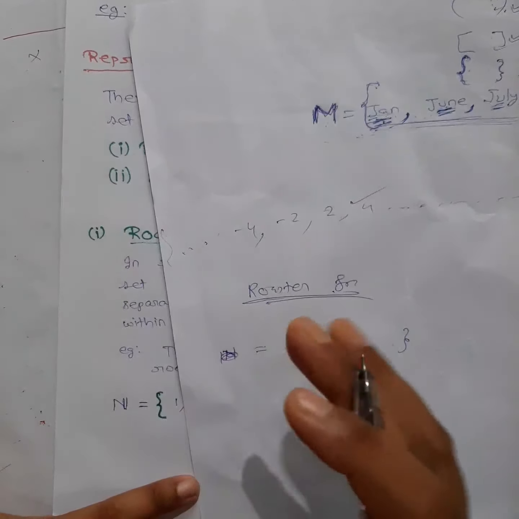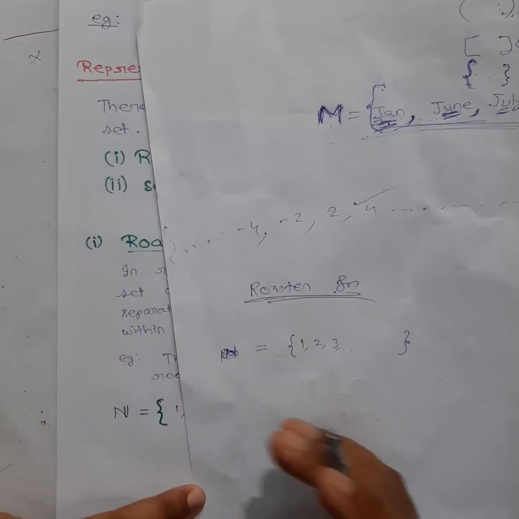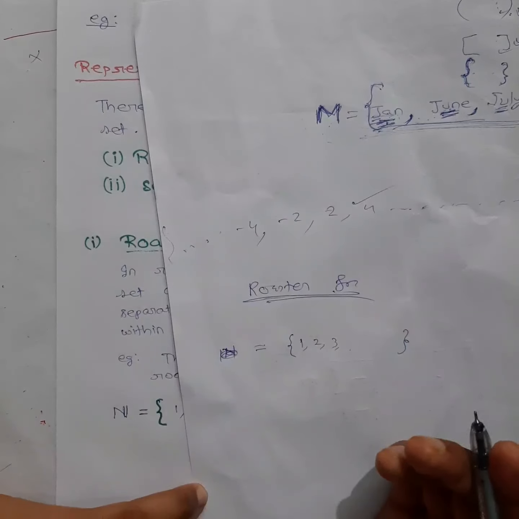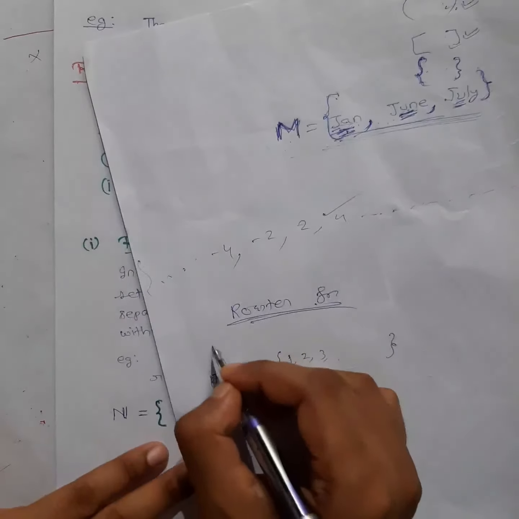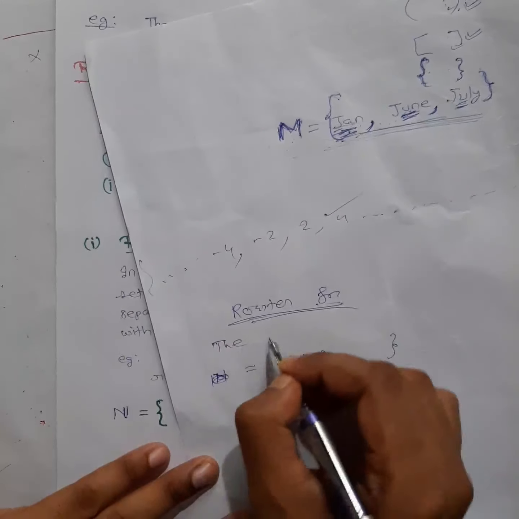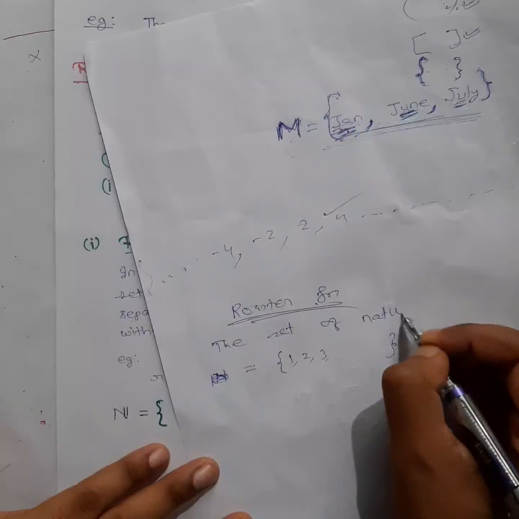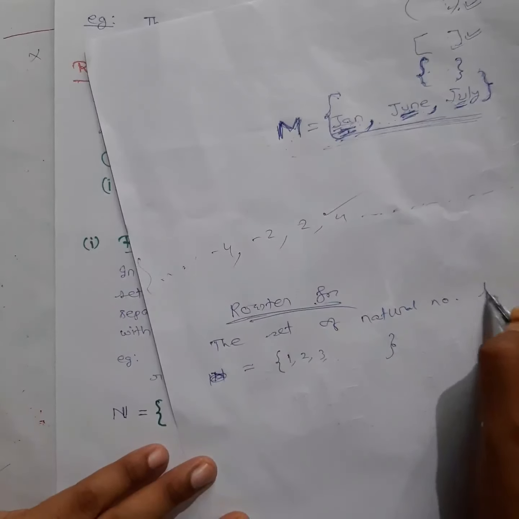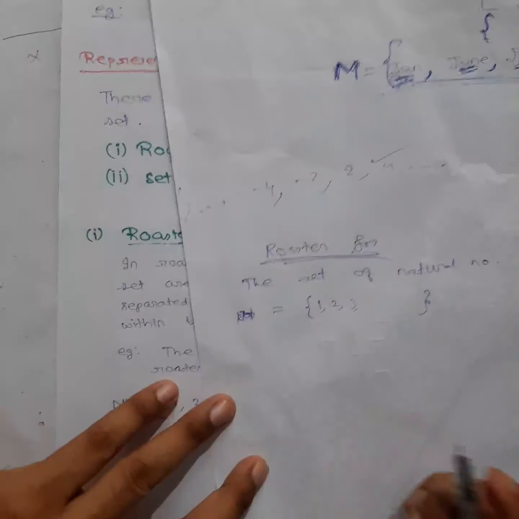Let me say I have asked you, give me a set of natural numbers which are less than 5. If I ask you like this, listen to the question carefully. Let me write down the set of natural numbers less than 5, then how you will give me the list?